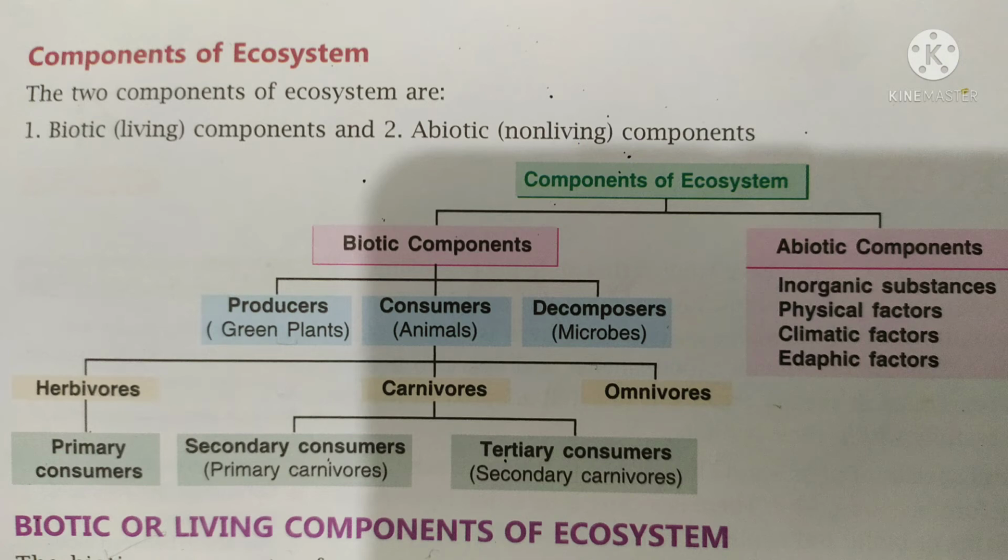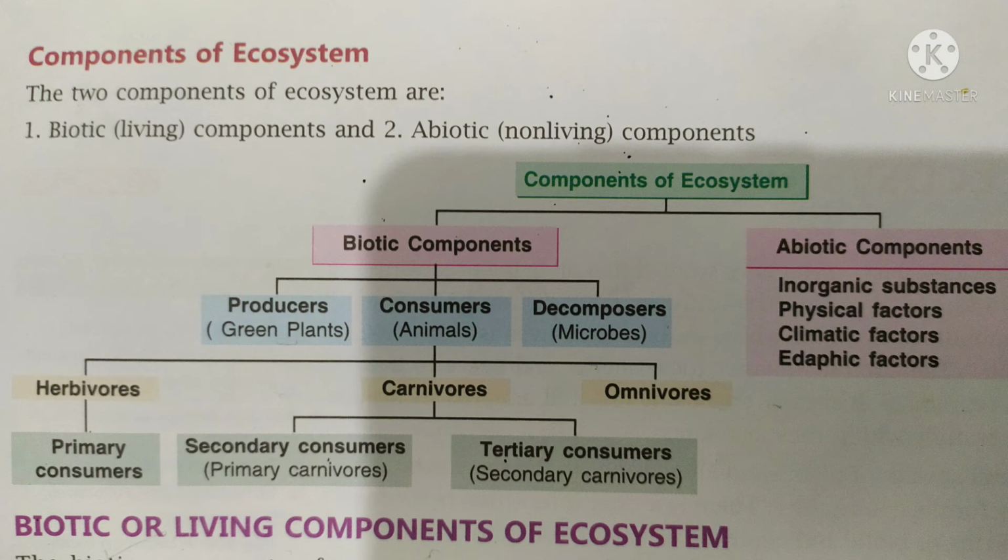There are two components, that is biotic component and abiotic component. The biotic component consists of producers, consumers and decomposers, and abiotic component consists of inorganic substances, physical factors, climatic factors and edaphic factors.